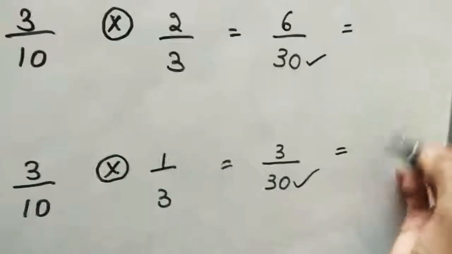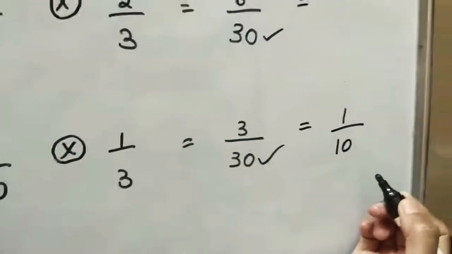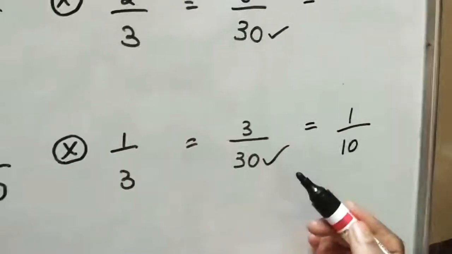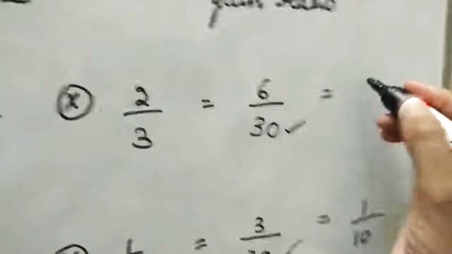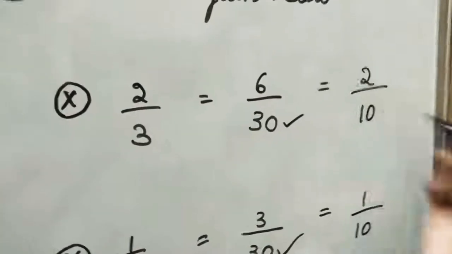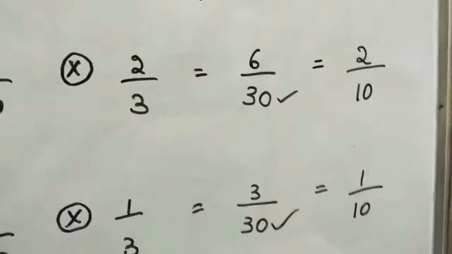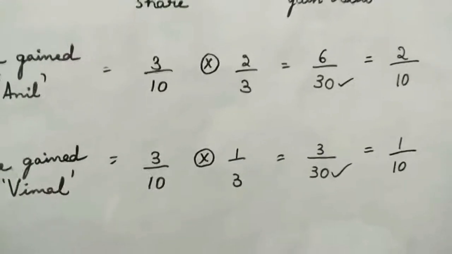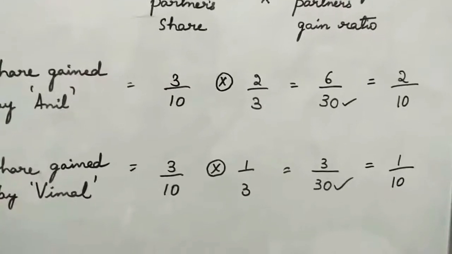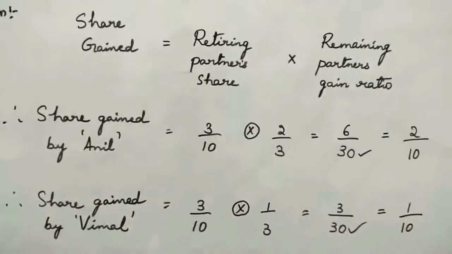Observe, 3 1s are 3, 10 3s are 30, and 3 gets cancelled. The same way in the 3 table, 3 2s are 6 is getting cancelled. So 2 by 10 and 1 by 10 are the least form of the share gained by Anil and Vimal. So this 2 by 10 and 1 by 10, keep it in your mind for the next step of new share calculation.